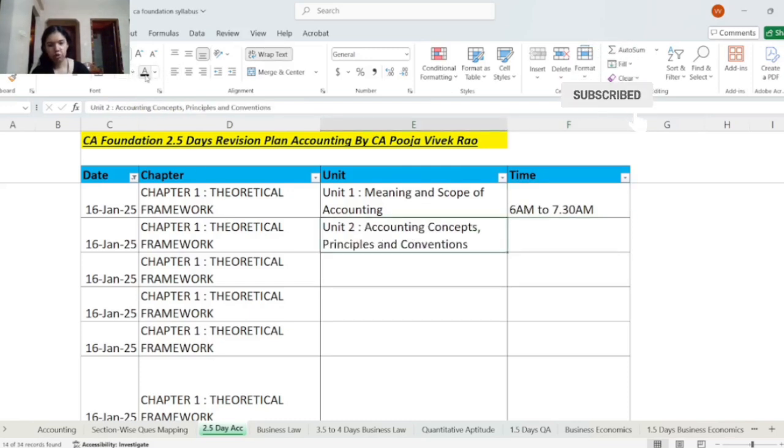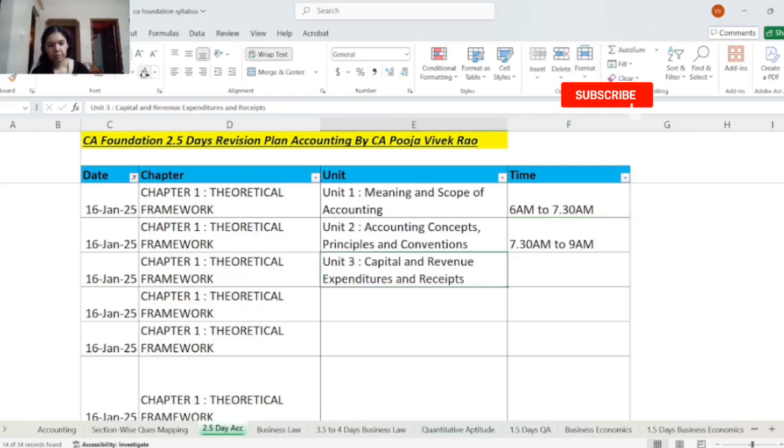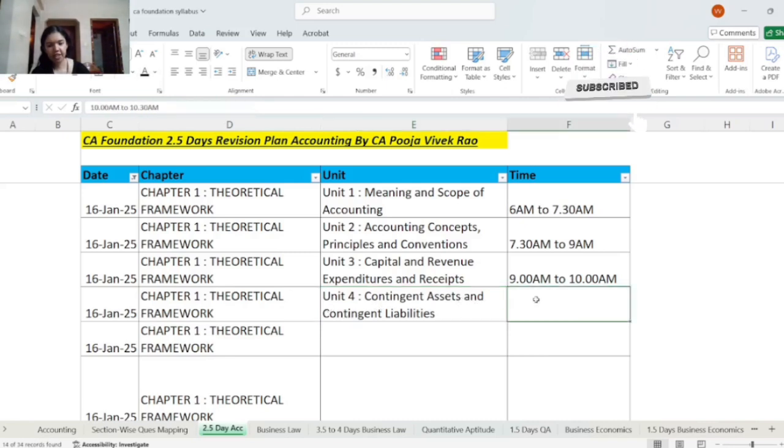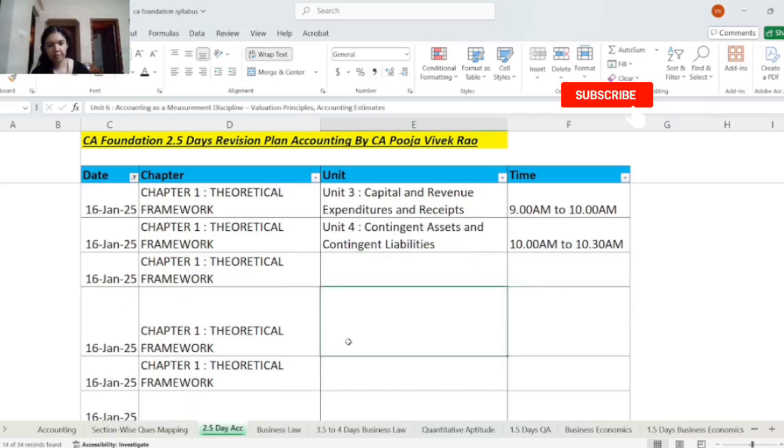Next you will be revising unit 2, accounting concepts, principles and conventions, from 7:30 AM to 9 AM. Then you will revise unit 3, capital and revenue, expenditure and receipts, from 9 AM to 10 AM. Then unit 4, contingent assets and contingent liabilities, from 10 AM to 10:30 AM. You can pause this video and note down this revision plan.